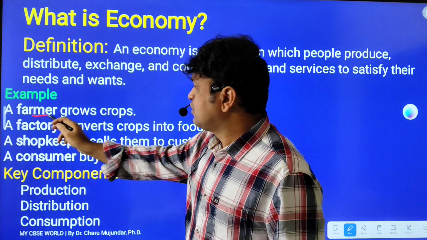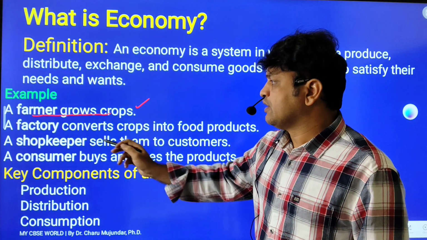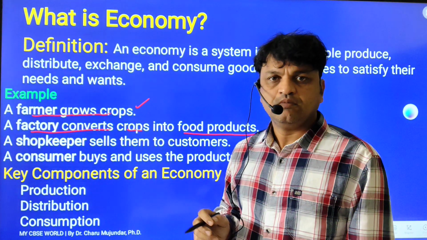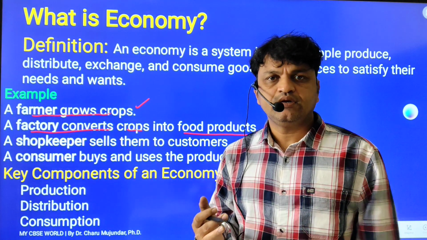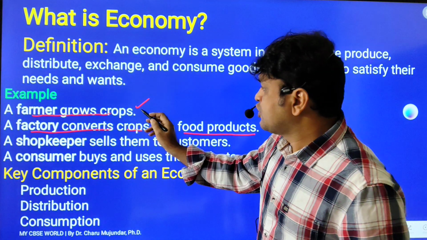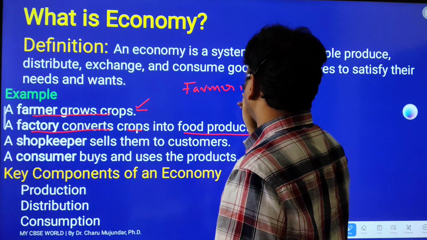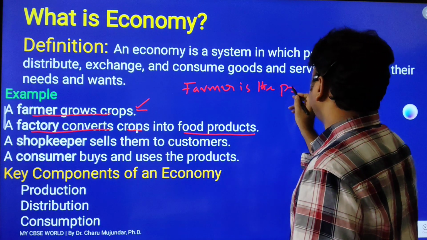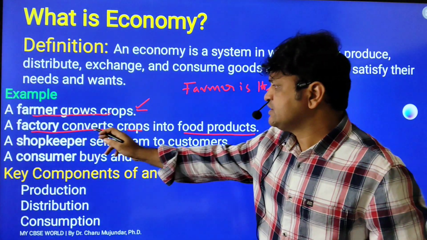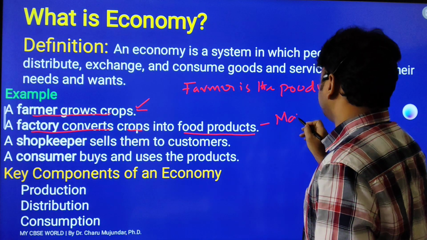Suppose a farmer grows crops. Who is growing crops? The farmer, he is the producer. A factory converts the crops into food products. That is manufacturing. What is manufacturing? Converting raw material into finished goods is called manufacturing. Here, the farmer is the producer. And who is converting this rice into a usable product? It is the manufacturer, meaning the miller.